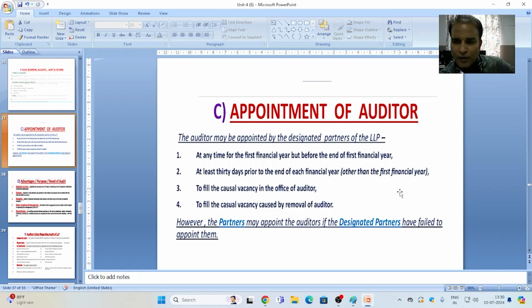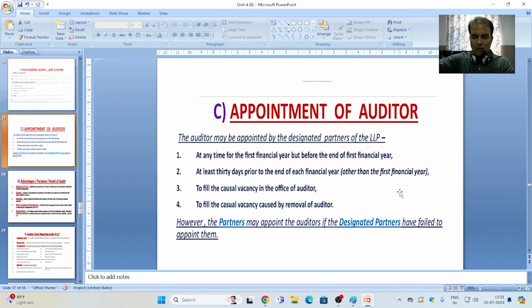The auditor may be appointed by the designated partner of the LLP at any time for the first financial year, but before the end of the first financial year. Second, at least 30 days prior to the end of each financial year, except the first financial year. Third, to fill a casual vacancy in the office of auditor. Fourth, to fill a casual vacancy caused by removal of the auditor. However, the partners may appoint the auditor if the designated partners have failed to appoint one.